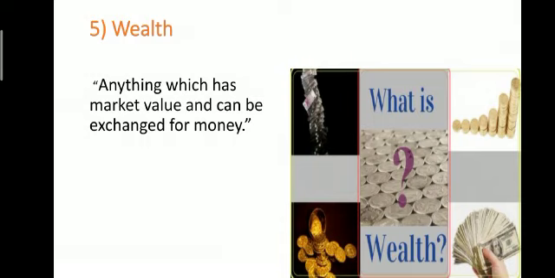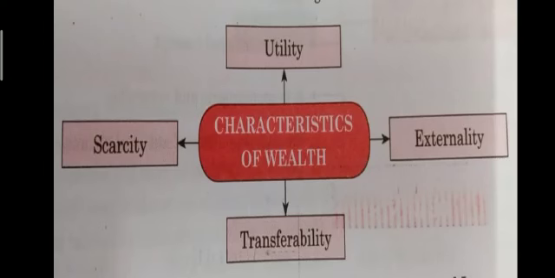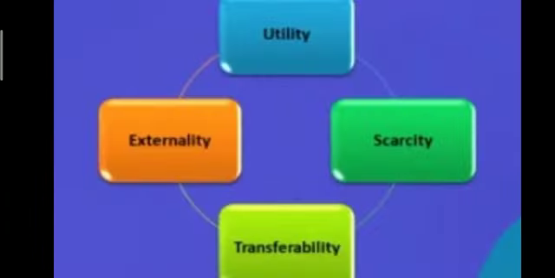It is an accumulation of valuable economic resources that can be measured in terms of either real goods or money value. To be regarded as wealth, a commodity must have some characteristics. First one is utility, scarcity, then transferability and externality. Now we'll study all these characteristics, that is properties of wealth, in detail.